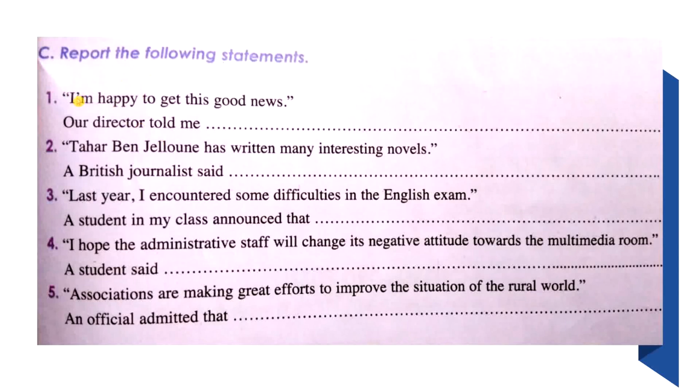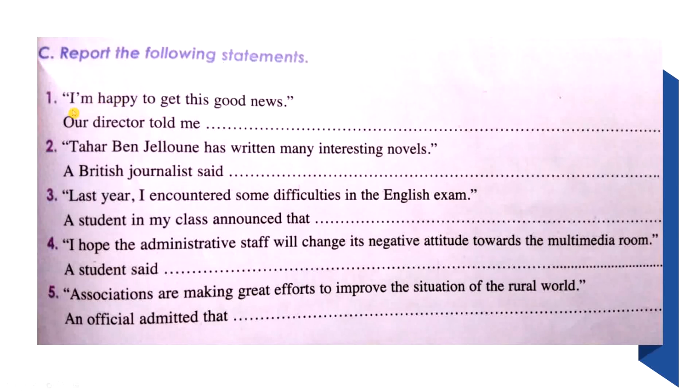So we change the tense that we have in the sentence: from present to past, from past to past perfect, present continuous to past continuous, etc. And if you have any words related to time or time expressions, we need to change them too. And also we have some other changes, for example here, there, this, these, etc. We need to change them.